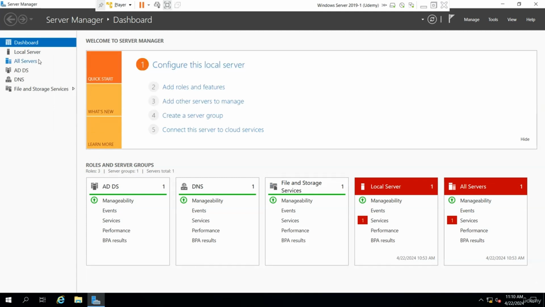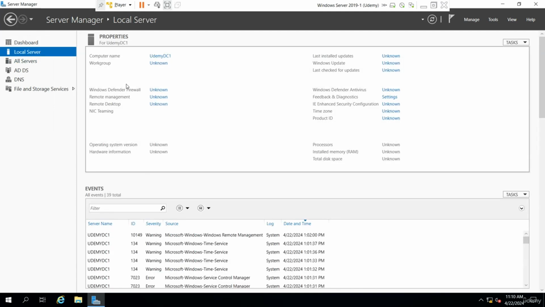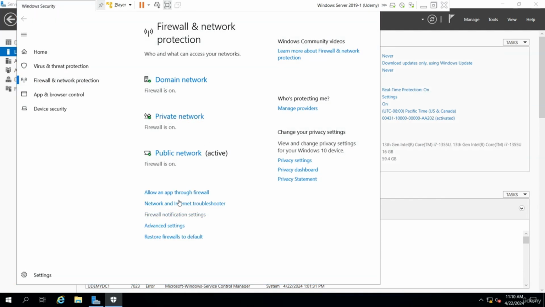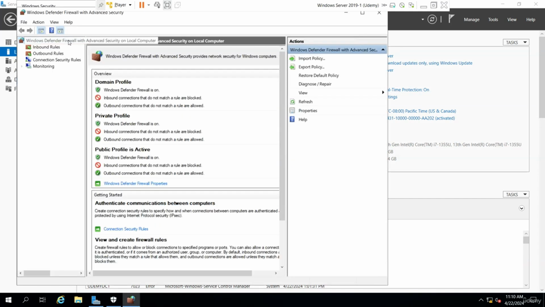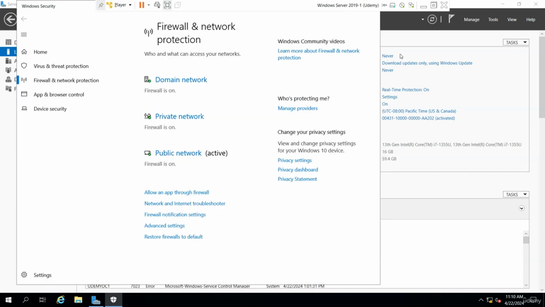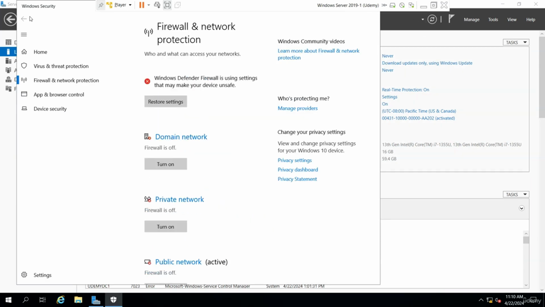And you know what I'm going to do? I'm going to remove the firewall just to make sure nothing is blocking any traffic. So you could say, maybe the firewall's on. That's why. Watch this. Let me go back here and remove the firewall. So I'm going to go properties and off, off, and off. Then okay. And I'm going to do the same thing.